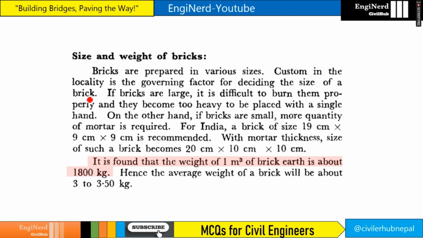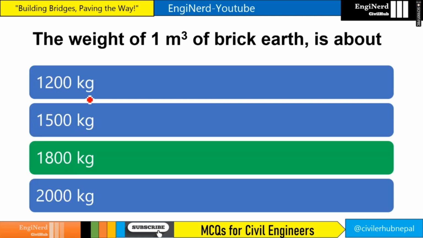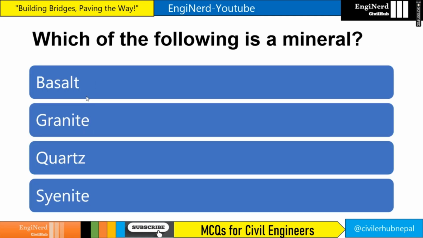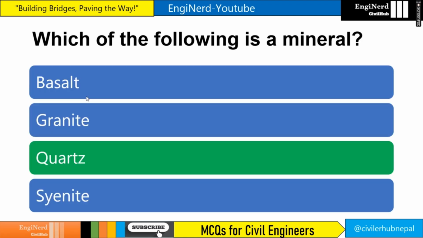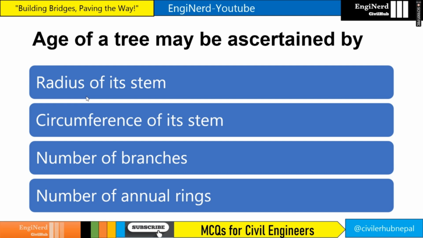And average weight is 3 to 3.5 kg. So 1800 kg is the answer. Which is the flowing mineral? In this particular case, quartz is the mineral, right? And if you need to remember this, free quartz suddenly expands at a temperature of 600 degrees Celsius. Answer is quartz.